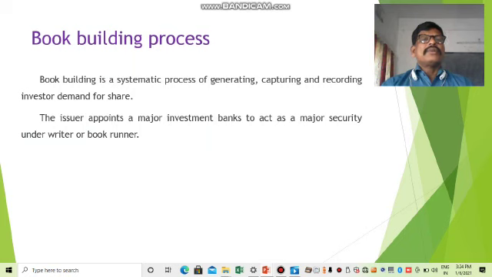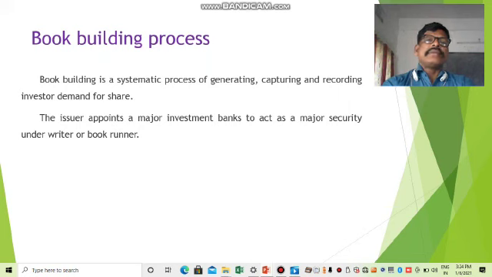Next is the book building process, BBP. Book building is a systematic process. What does it mean? According to the Companies Act and the Securities and Exchange Board of India, what is the book building process? The first one is generating.